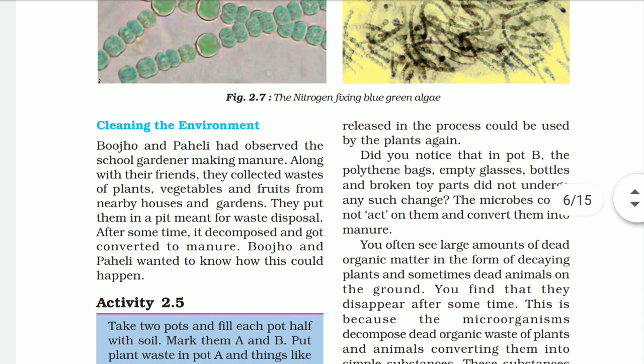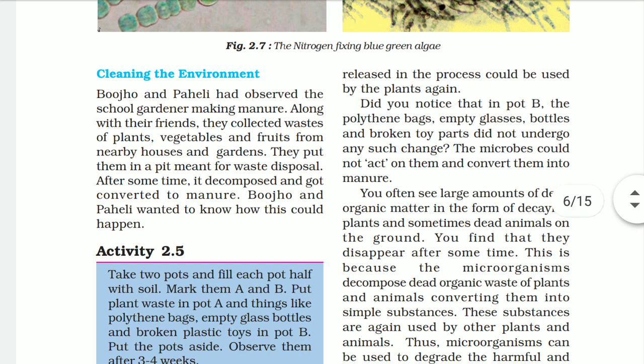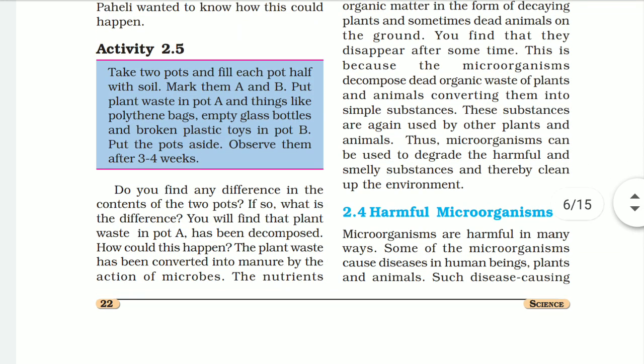So, cleaning the environment. Now, here they are discussing manure, right? They collected waste plants, vegetables and fruits from nearby houses and gardens, and put them into a pit for waste disposal. After some time, they checked that it had decomposed and been converted into manure. So this manure can be used for the good of plants.